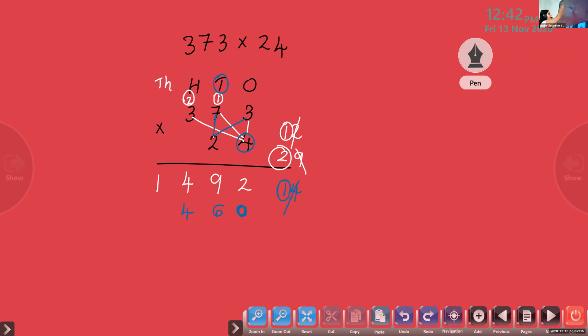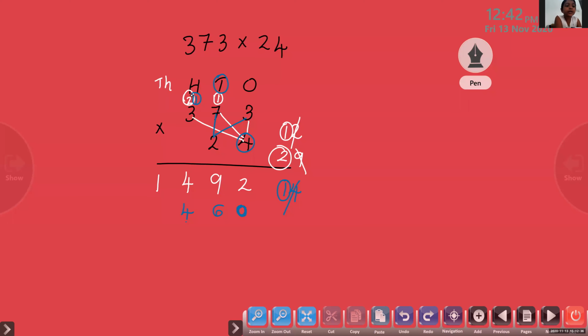So the carryover should be in which place? Hundreds place. So 2 into 7 equal to 14. So 4 in the hundreds place, 1 should carry to the hundreds place. Second step only, this problem will come. Otherwise, you will get confused.